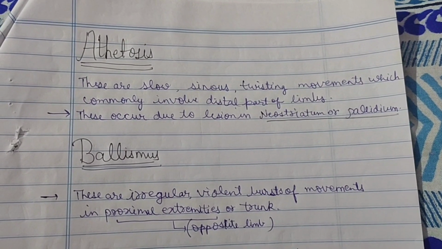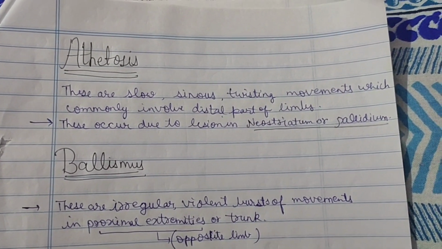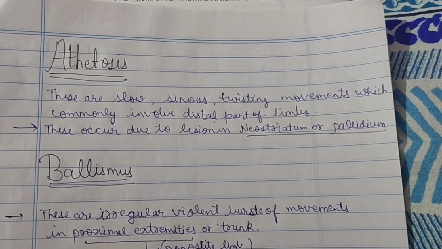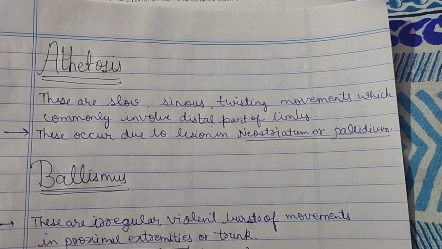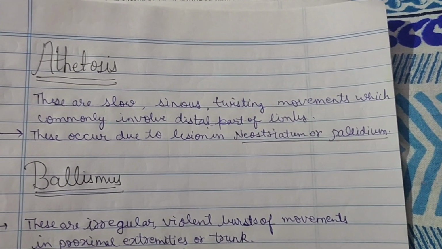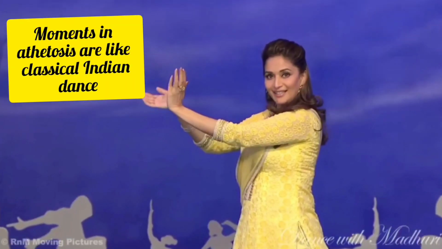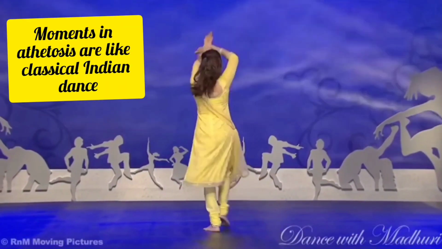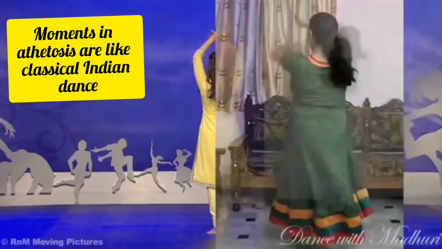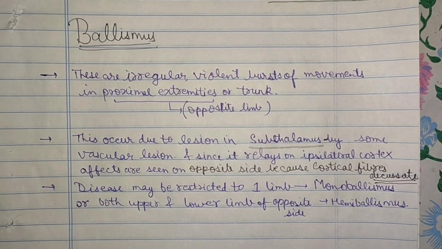The next disorder is athetosis. These are slow, sinuous, twisting movements which commonly involve the distal parts of limbs such as fingers and thumb. These occur due to lesion in the neostriatum or pallidum. So you're curling your hands in a pizza style.